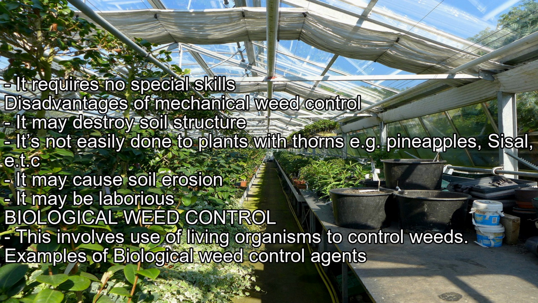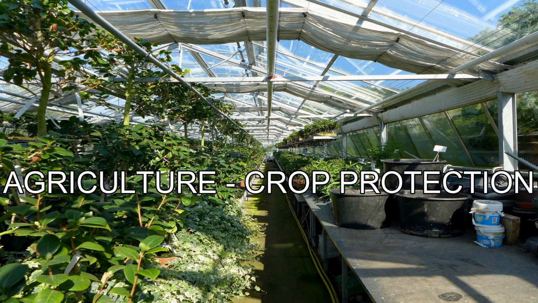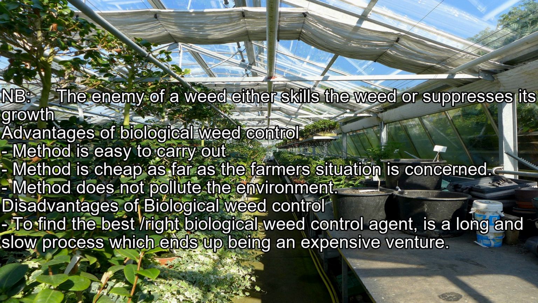Biological weed control. This involves use of living organisms to control weeds. Examples of biological weed control agents. An enemy of a weed either kills the weed or suppresses its growth.